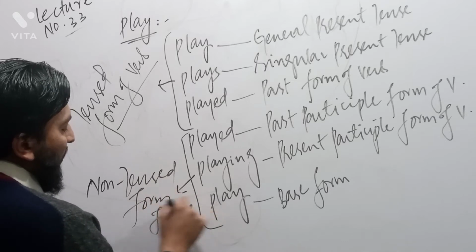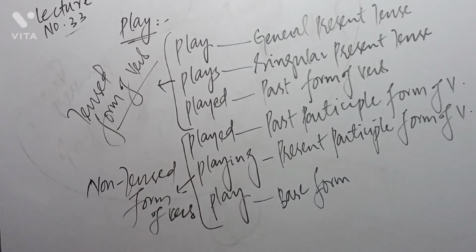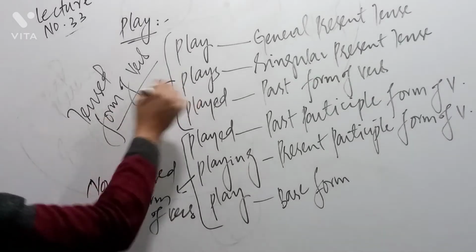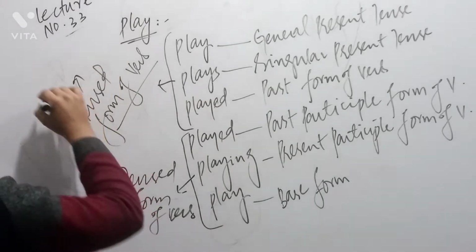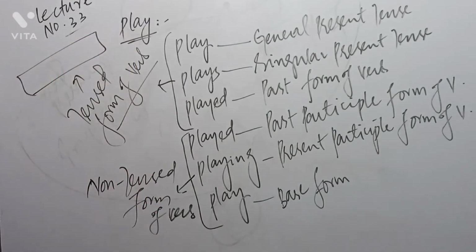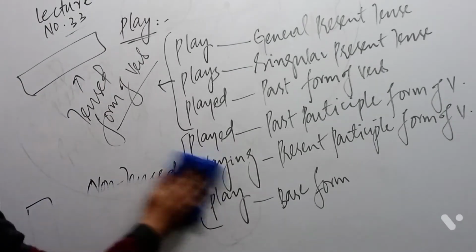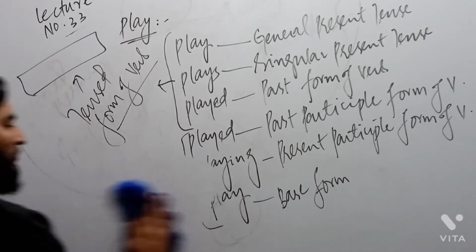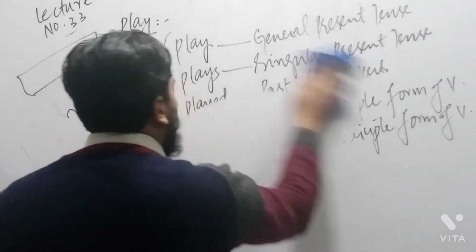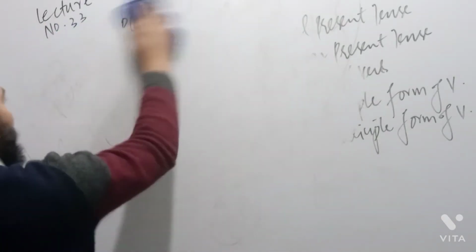Then why are they called tensed form, and why are they called non-tensed form? The reason is that they can easily be identified as to which tense they belong, and the others cannot be identified without a helping verb. For example,